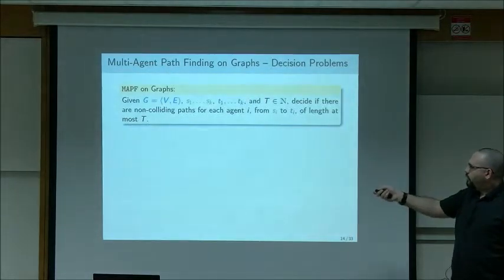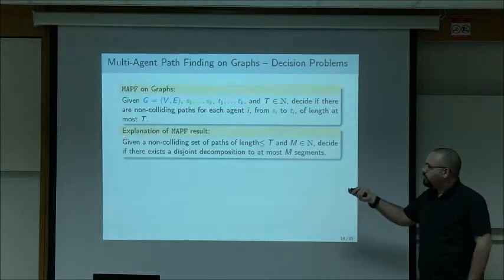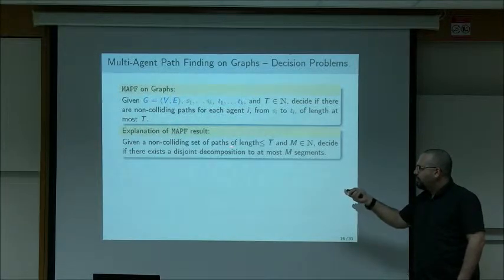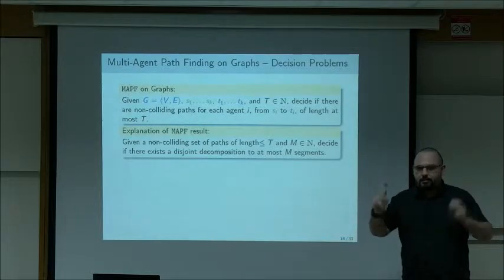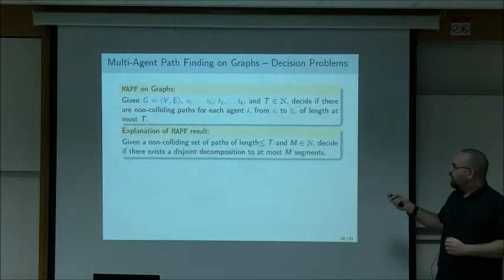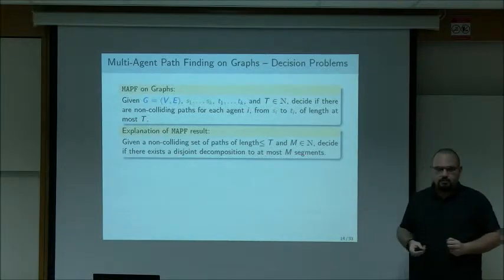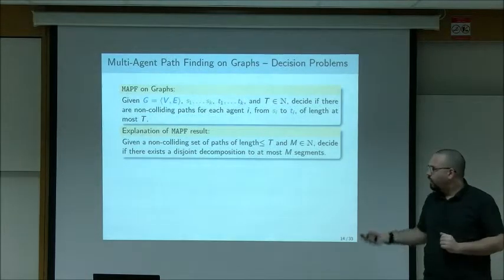Right, so this is a well-studied problem. And what we add in the naive approach is an explanation of the result. So you run an algorithm for this, you get a non-colliding set of paths, and then you also get some parameter m, which you can think of as the simplicity parameter, how many segments I have. And what I wanted is to decide if there exists a disjoint decomposition with at most m segments. I want to see if I can split it to a small number of frames.